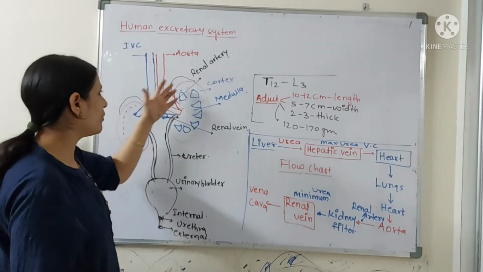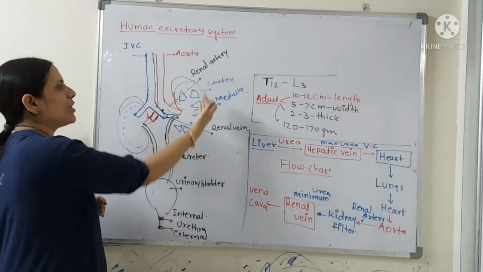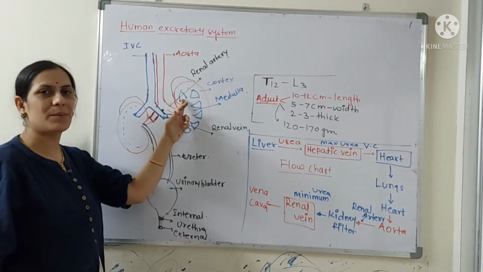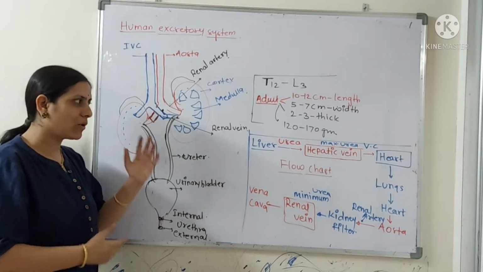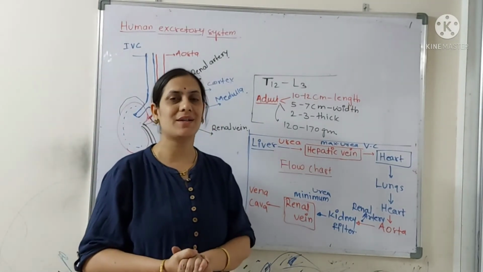Whatever kidneys you see in the diagram, each has an outer part known as the cortex, and inside, where you see the pyramidal-shaped structures, that region is known as the medulla.